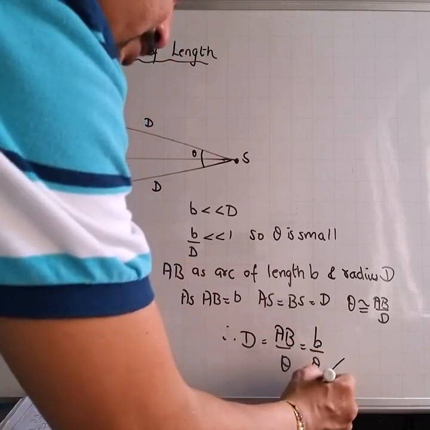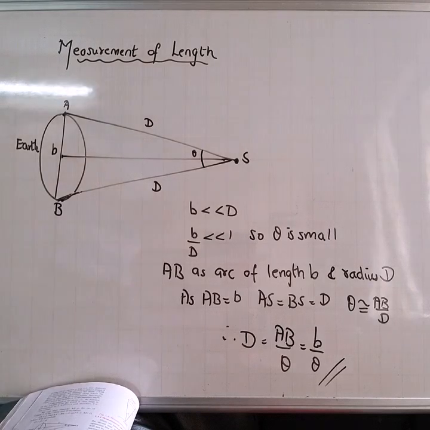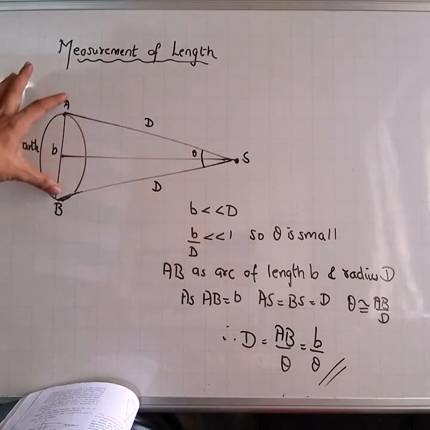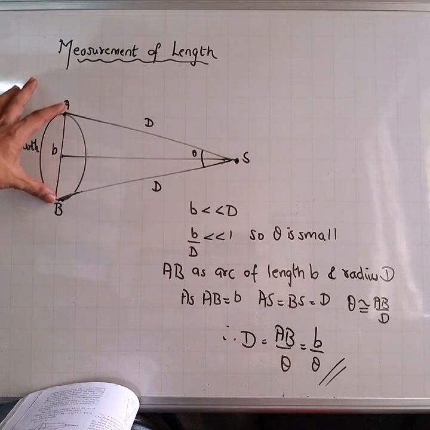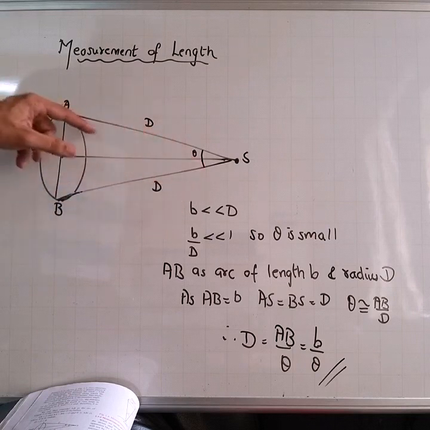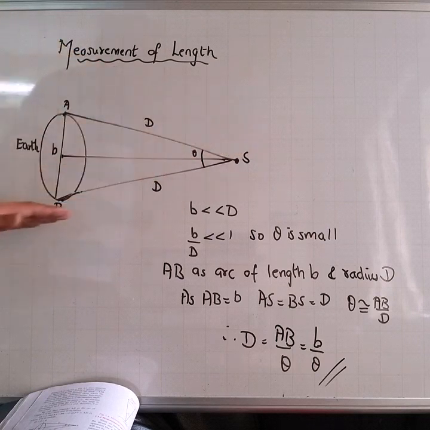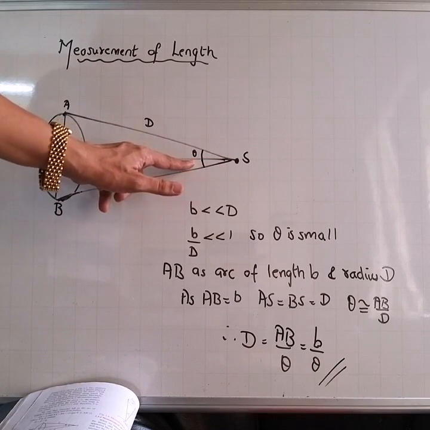Now what we understood from this, don't get confused, it's a very simple equation. Here we know this distance AB, that is b. We have found the angle between AS and BS. This can be easily done using a telescope.